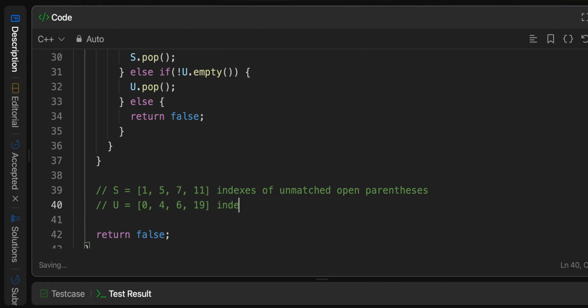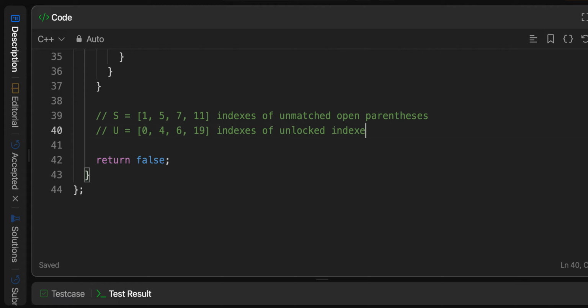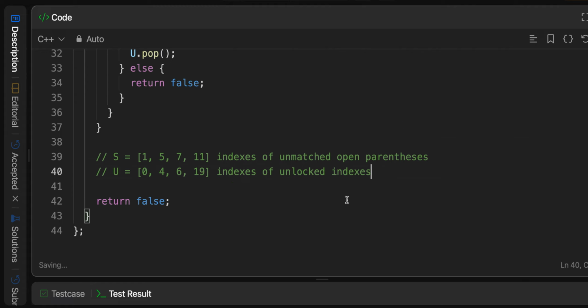So this would be the indices of unlocked, what do we call it? Yeah, unlocked indexes. Okay, so what we want to do is apply one of these unlocked ones. We can match one of these. Maybe we can match some of them, or maybe hopefully all of them. Okay, so let's do that.